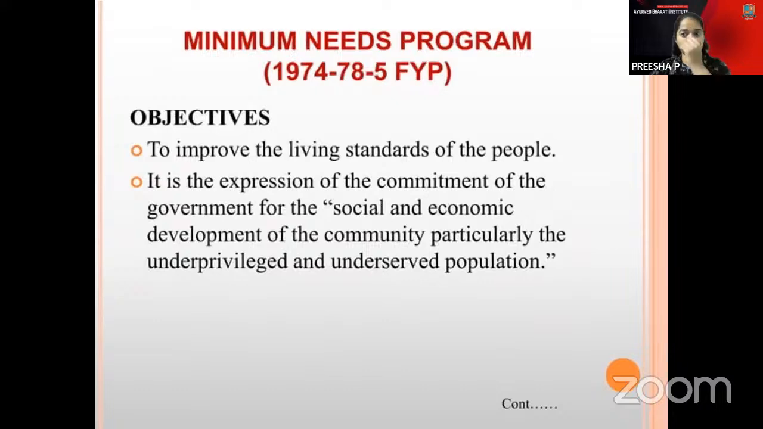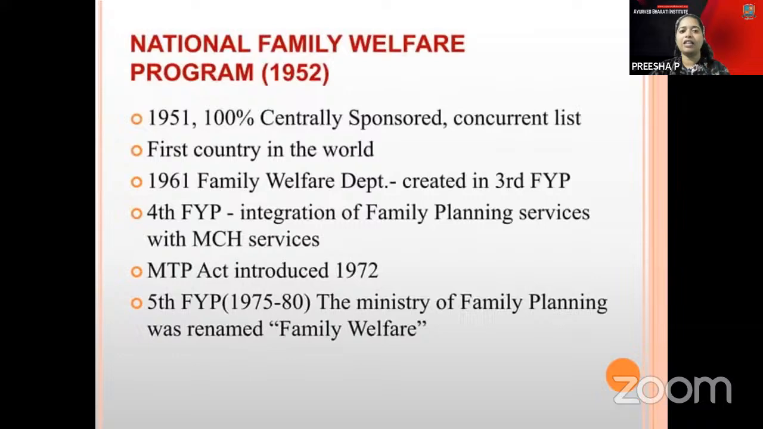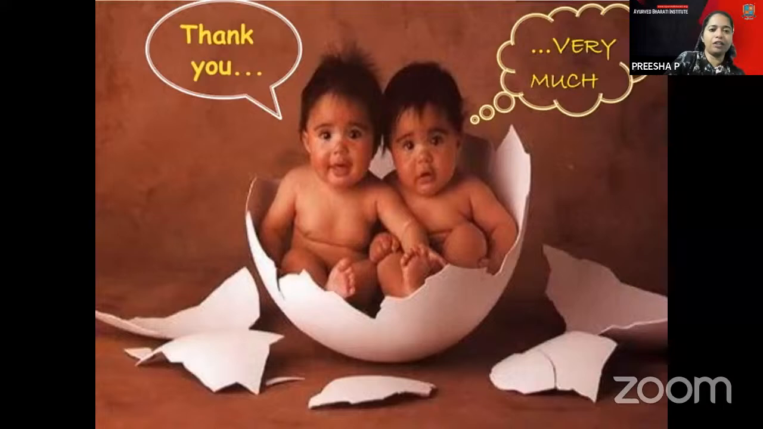Then the Minimum Needs Program is there, that is the MNP, improving the living standards of the people and social and economic development. You have rural health, rural water supply, and adult education with nutrition. National Family Welfare Program is there in the year 1951, and the MTP Act was introduced in the year 1972. After that, the amendment came in the year 2019 for the MTP Act. In the year 1975 to 80, the Ministry of Family Planning was changed into the Ministry of Family Welfare. These are the main important things mentioned there.